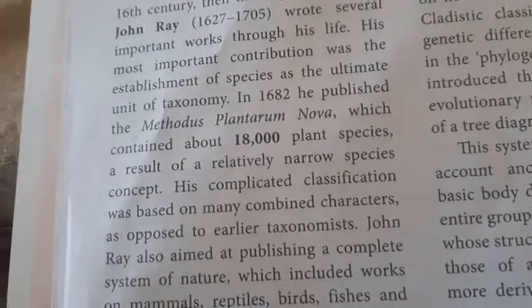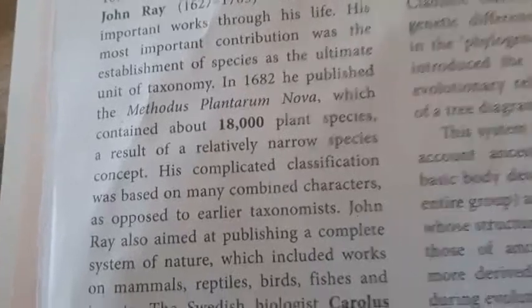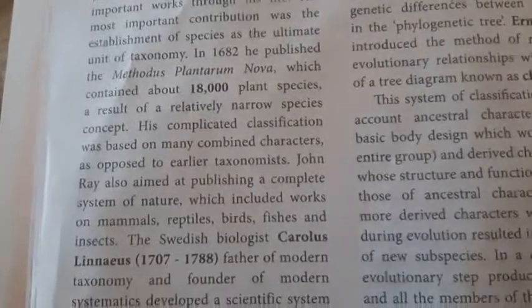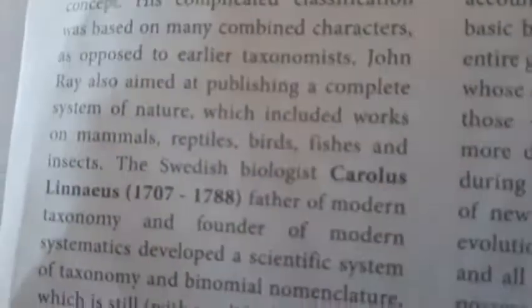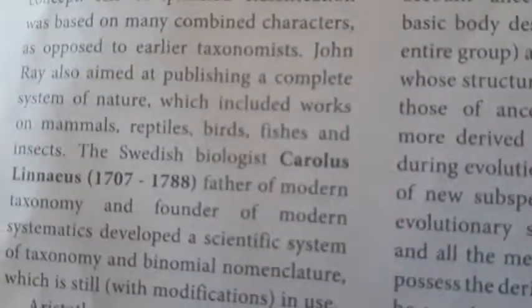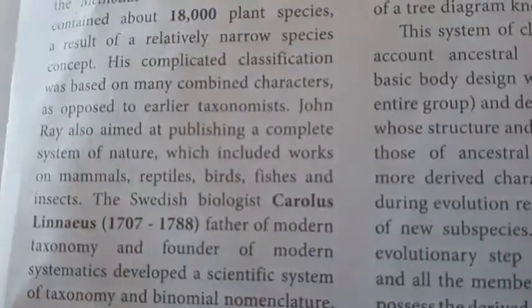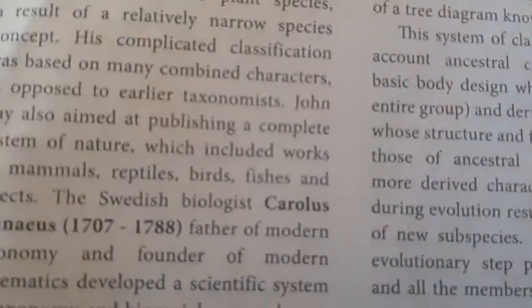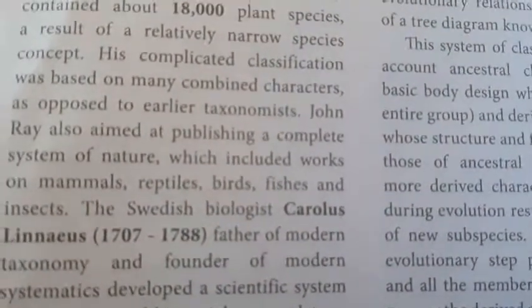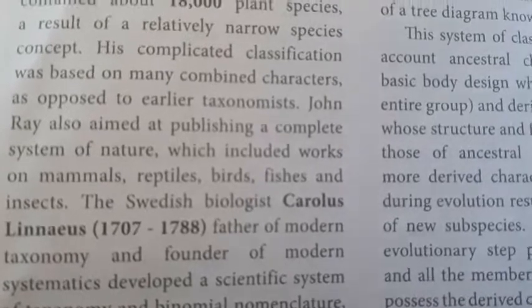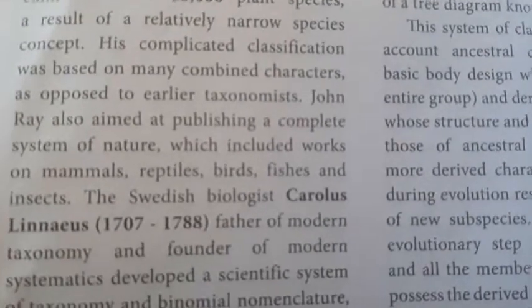His complicated classification was based on many combined characters, opposite of earliest taxonomy. John Ray also aimed to publish a complete systematic of nature, which included the work on mammals, reptiles, bats, fishes and insects.